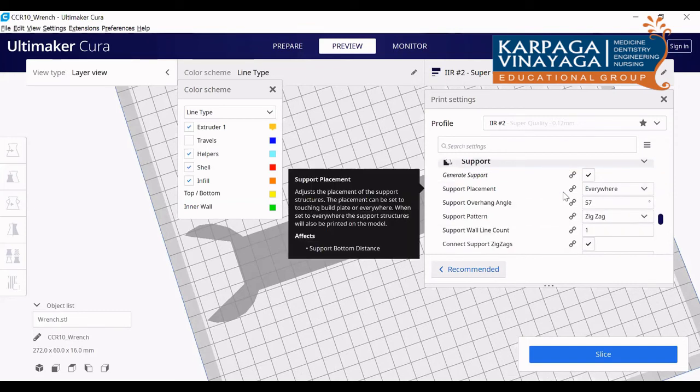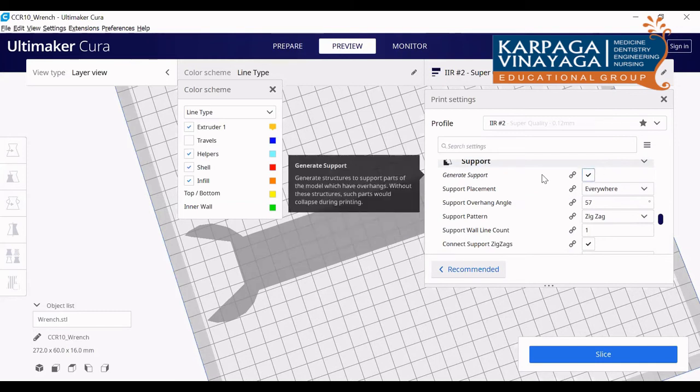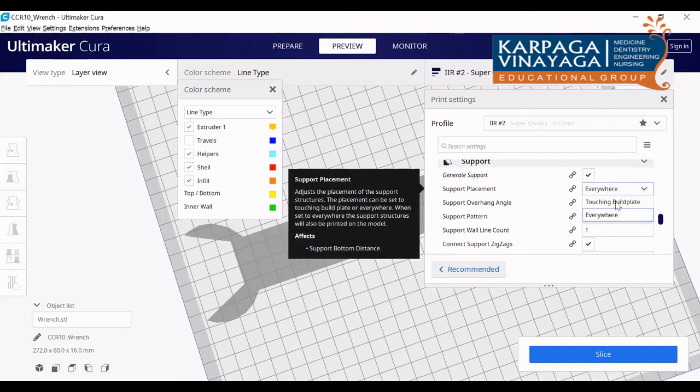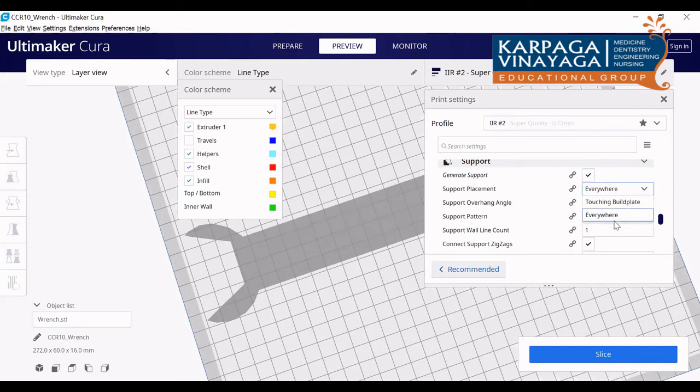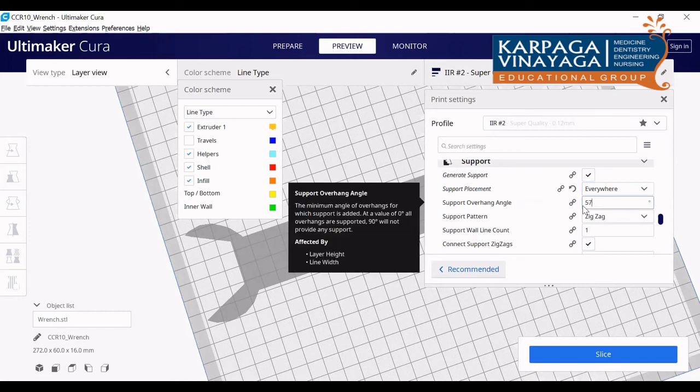So coming to support, there is no need for support here. If support is required, then there will be two options here: touching the build plate and everywhere. Depending upon the structure, what you design, what you are using. I explained what touching build plate and everywhere mean. So depending upon that, you can choose. I am just checking everywhere. So wherever there is an overhang, there the support will be printed. And the support overhang angle, change this to 45 degrees.